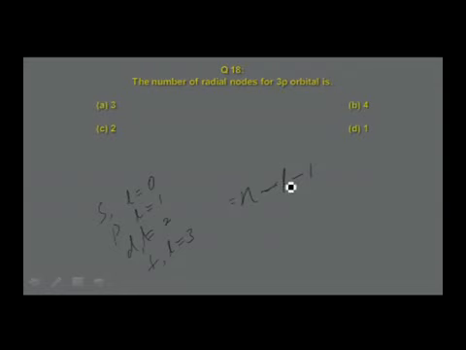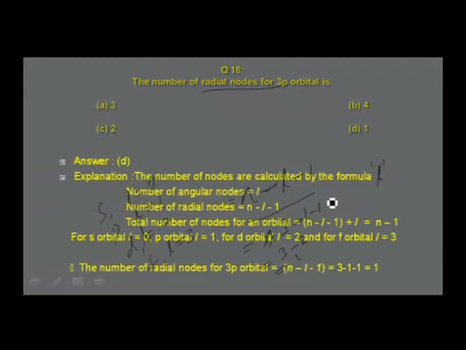So the number of radial nodes is given by this. The number of angular nodes is given by the formula l. The question is on radial nodes, therefore let me use the formula n minus l minus 1. For 3p orbital, n is equal to 3, so 3 minus 1 minus 1, that is 3 minus 2, which is equal to 1. So the number of radial nodes is 1, that is in option D.